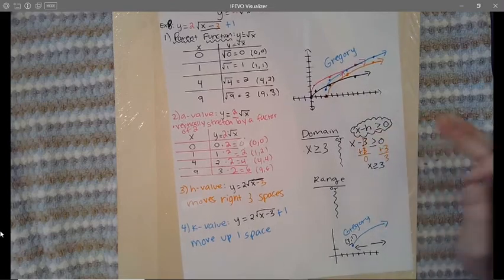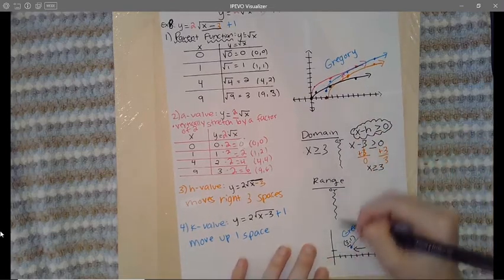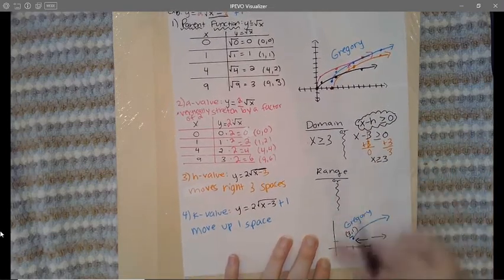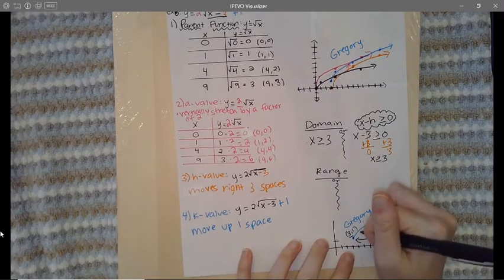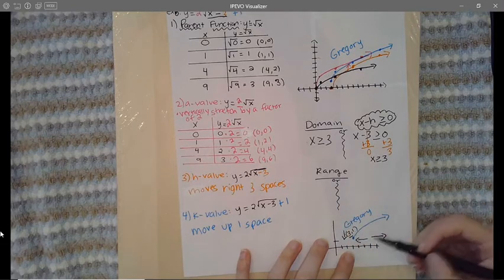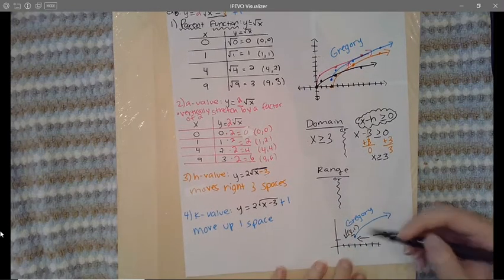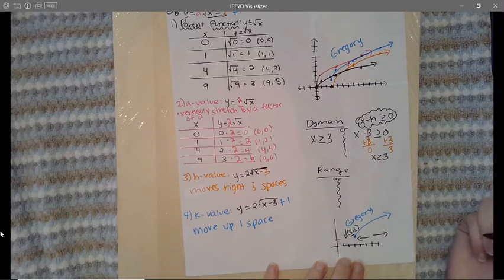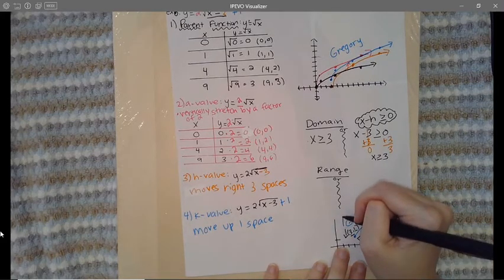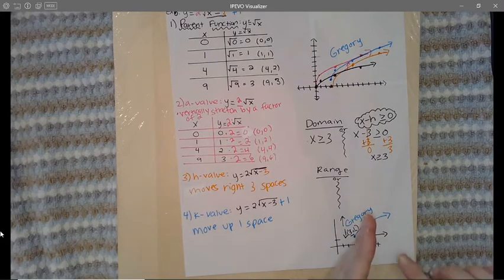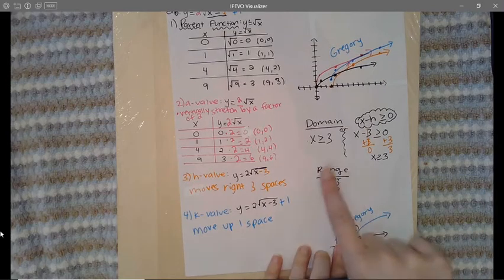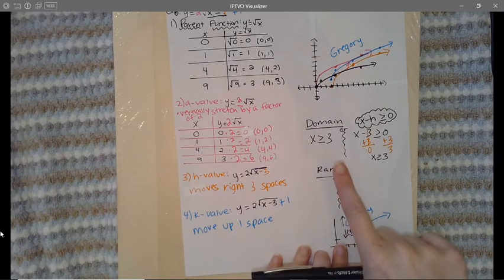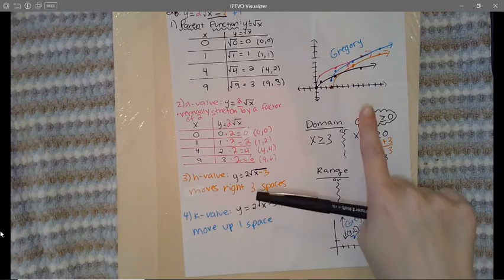All right, and then for our range, that's the y values on the graph. So that is how high and how low your graph is going. So you ask yourself, how low does the graph go? My lowest y value on the graph, if you see here, is the 1. And then you say, well, how high does the graph go? Well, this graph doesn't really look like it, but it does steadily get higher and higher. It's going to keep increasing. So it's going to head to infinity and beyond with Buzz Lightyear. It's going to keep heading upward forever.